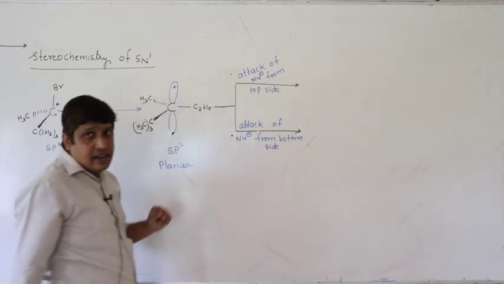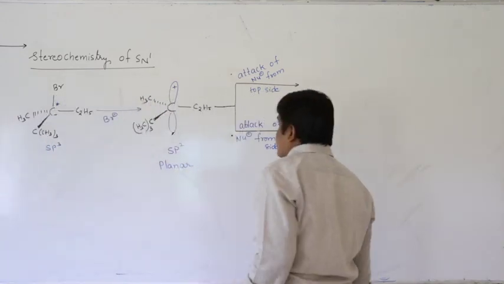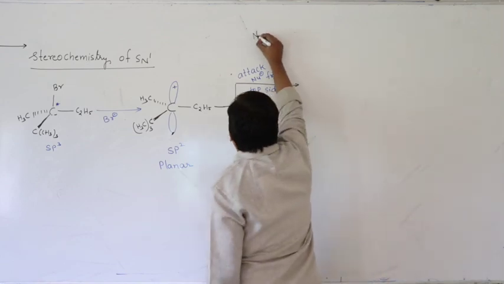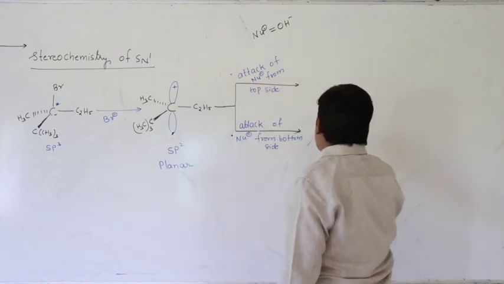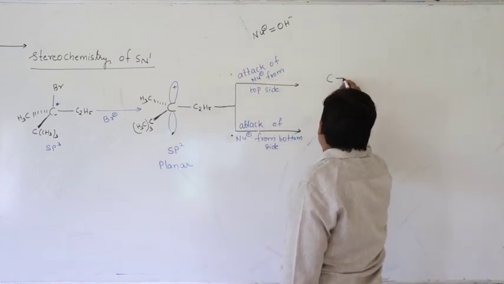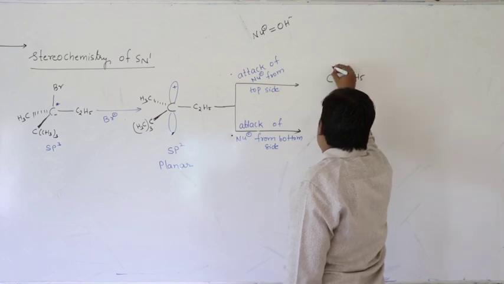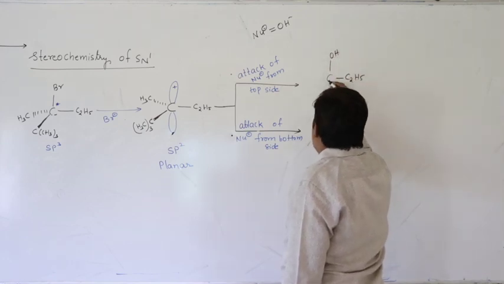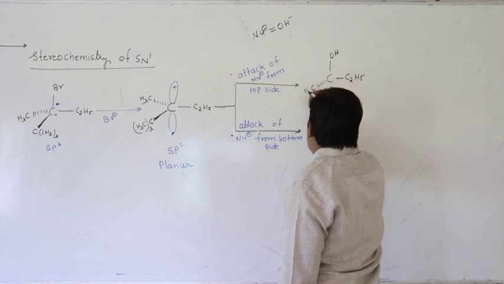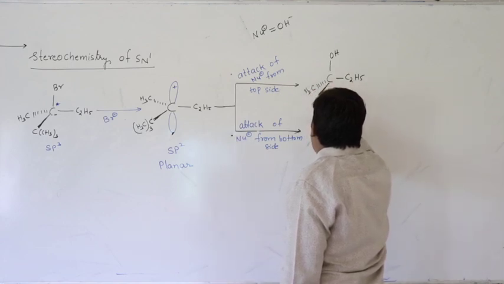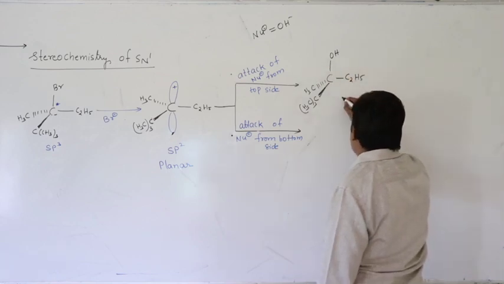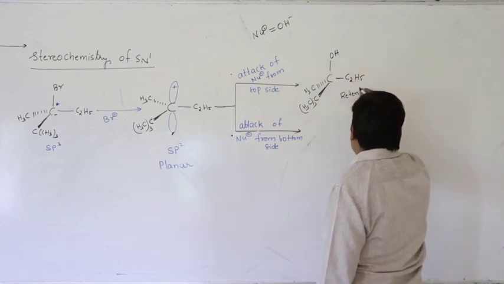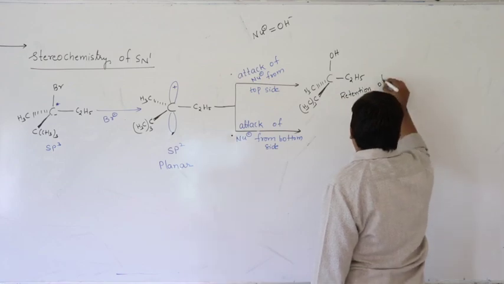The attack from the top side will give a product, right. Let us take the nucleophile as OH minus, let us assume. So, what we get here is this product. You will get a product with retention of configuration.